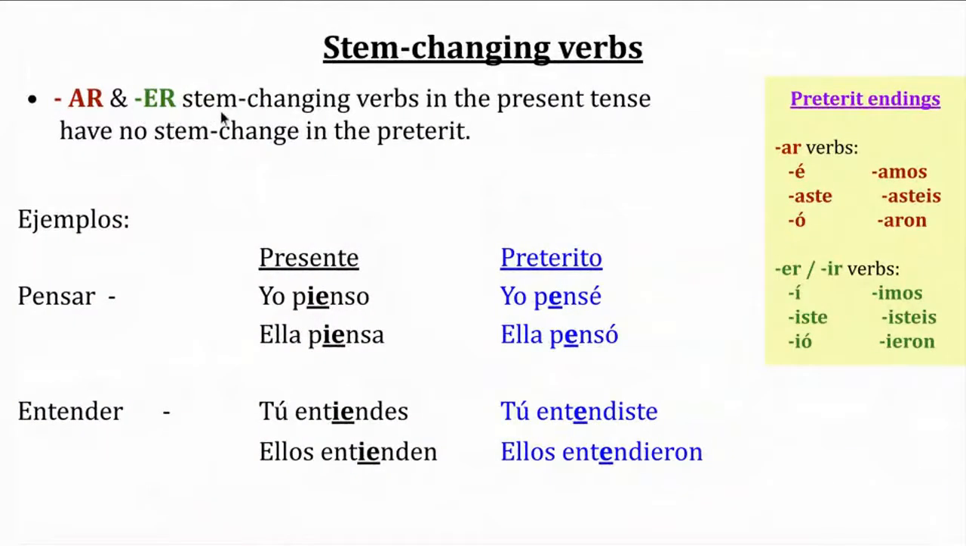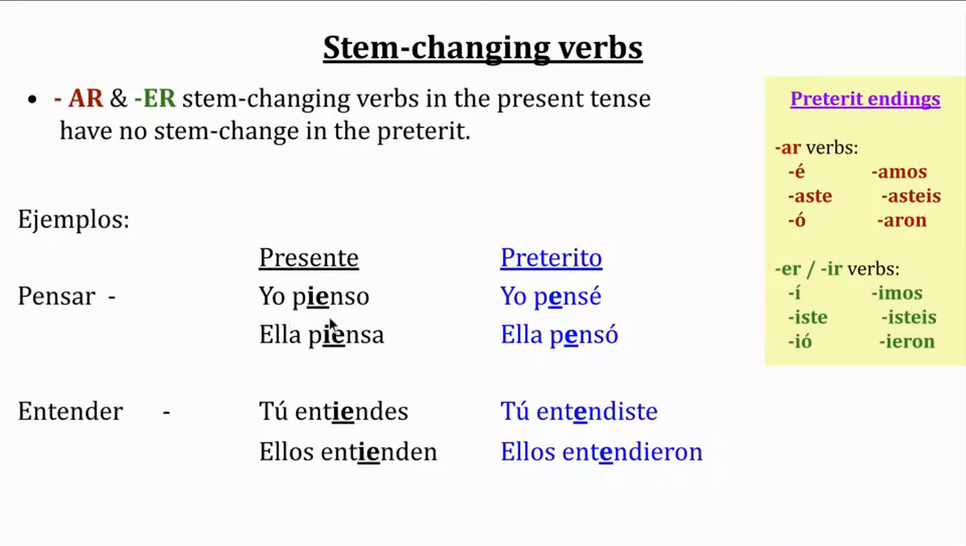AR and ER stem changing verbs in the present tense have no stem change in the pretérito. Right here, I have my endings for the pretérito form for AR verbs and ER verbs. So I need to remember that even though some of these verbs are stem change in the present tense, they are not going to change en el pretérito. For example, por ejemplo, el verbo pensar.